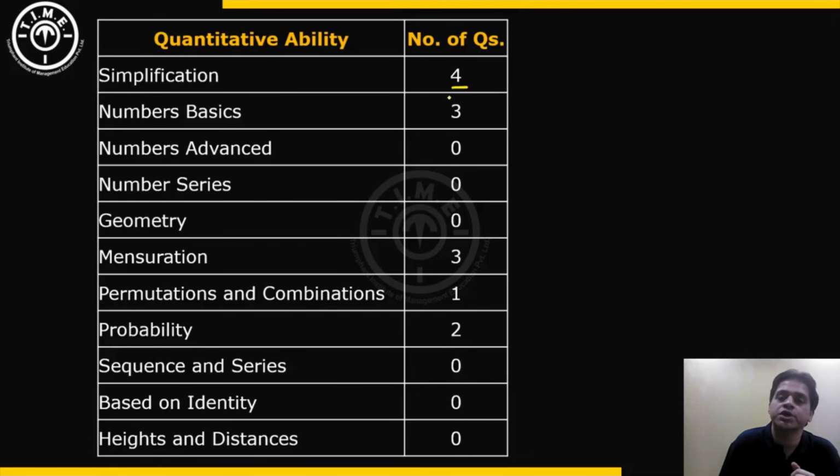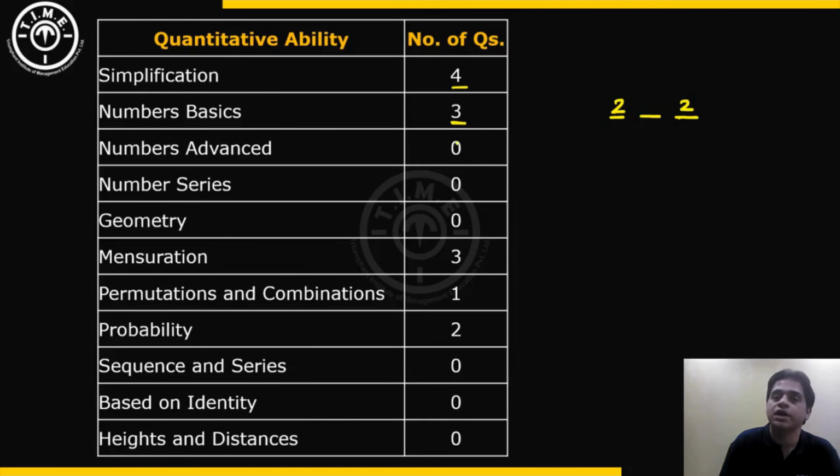So simplifications were asked. There were 3 questions based on numbers basics, based on the idea of LCM, HCF, or questions like how many 3-digit numbers are there whose first digit and last digit is 2. The first digit is 2, last digit is 2. So how many such 3-digit numbers are there? So those kind of questions were asked.